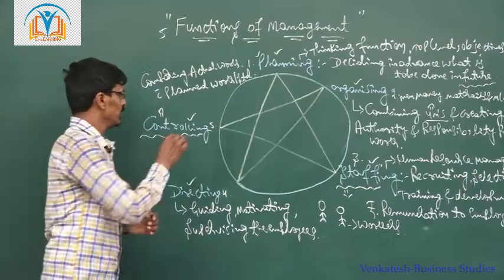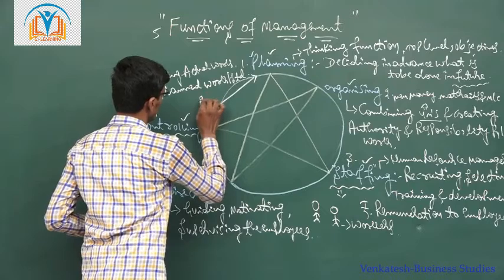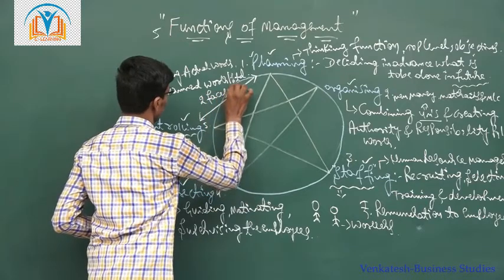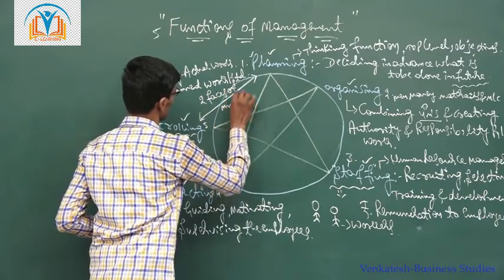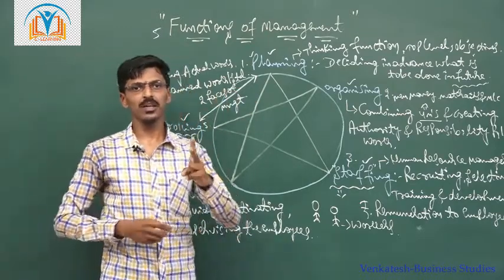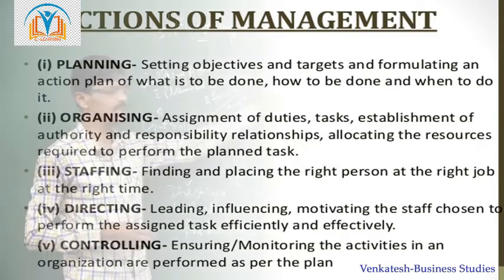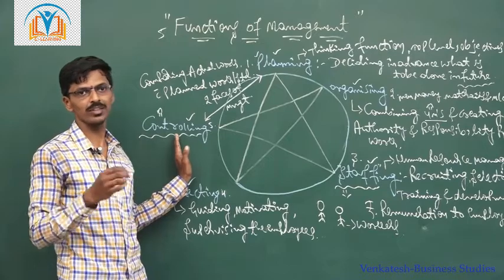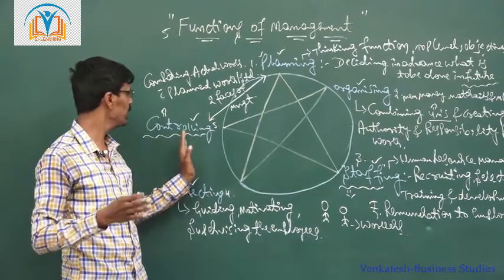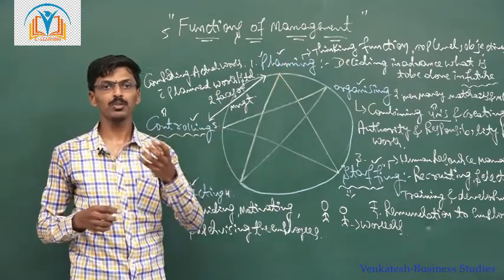Here, planning and controlling are called the two phases of management. Just as a coin has two faces, a head and a tail, management also has two phases: one is planning, the second is controlling. Without planning there is no controlling, and if there is no controlling, the planning will not be performed up to the mark.